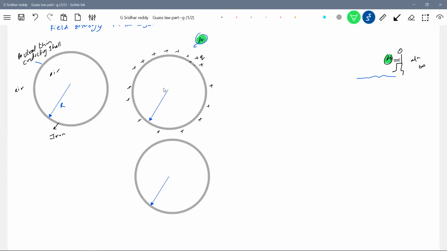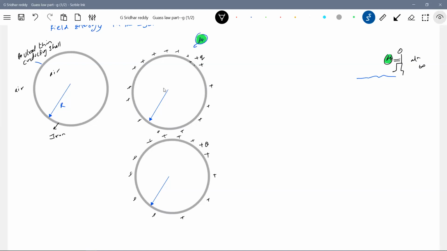Like that, he keeps on adding charge. The charge will reside only on the surface of the conducting shell. Like that, he has to do work, and finally the system has acquired a charge, capital Q.